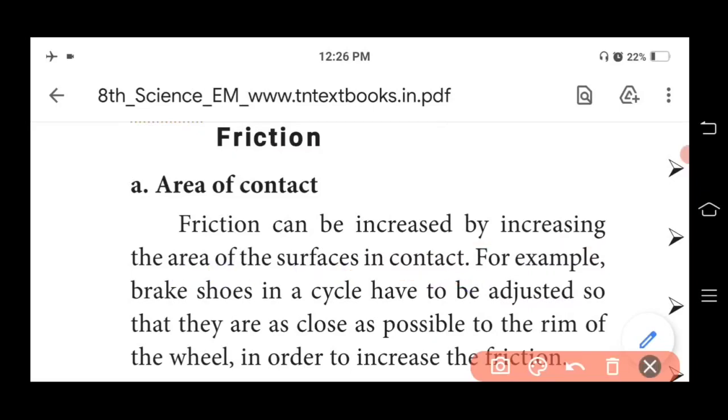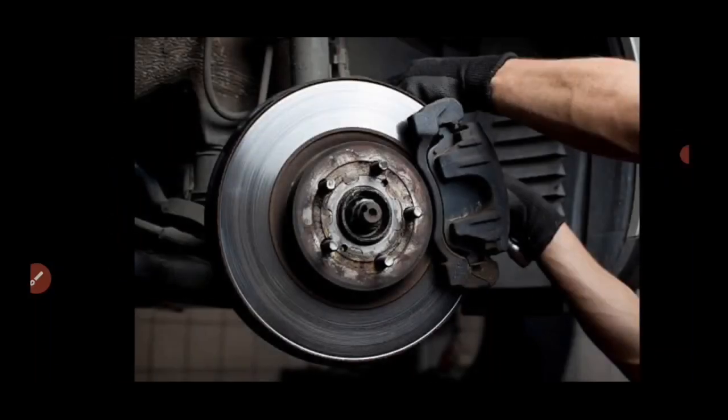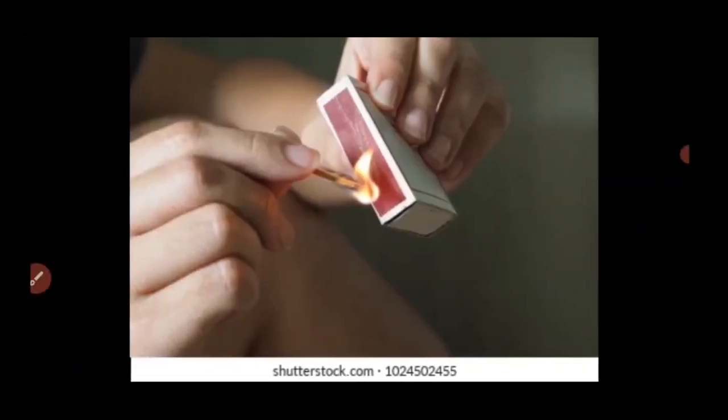For example, the brake shoe in a vehicle has to be adjusted so that it is as close as possible to the rim of the wheel in order to increase the friction.